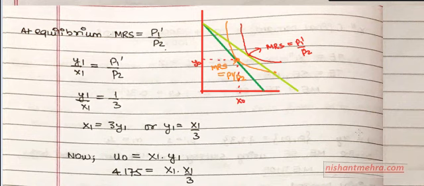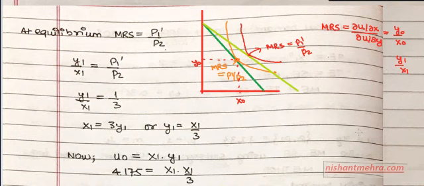For a Cobb-Douglas utility function, what is the MRS? Del U by del X upon del U by del Y, which means Y upon X. When calculated at X naught, Y naught, it is Y naught upon X naught. But when you calculate MRS at X1, Y1, because this is what you need to find now, it is Y1 upon X1 equals P1 dash upon P2.